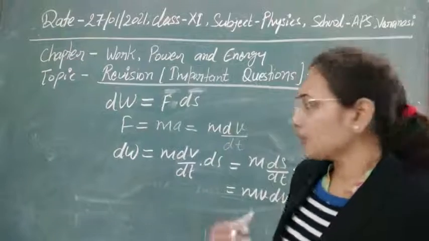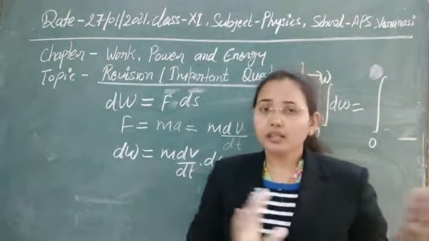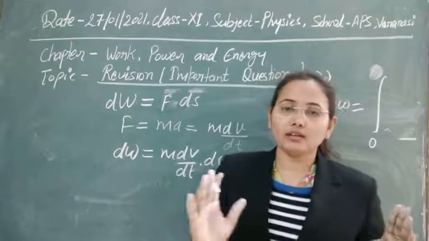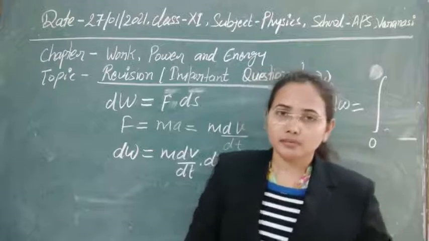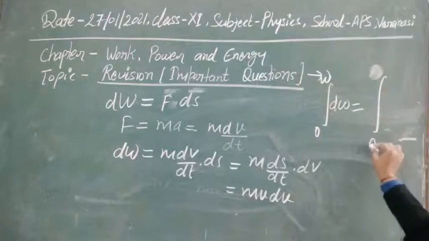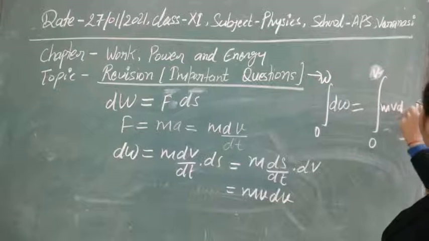Suppose the initial velocity of the body is 0, and in covering that distance its velocity becomes some value v. So the limits will be 0 to v, with mv dv.